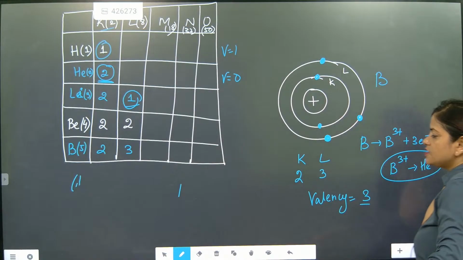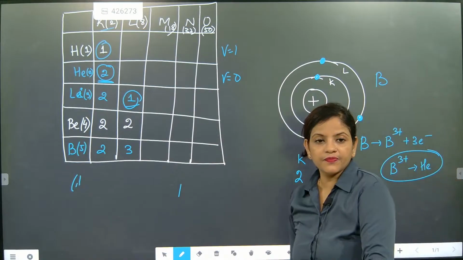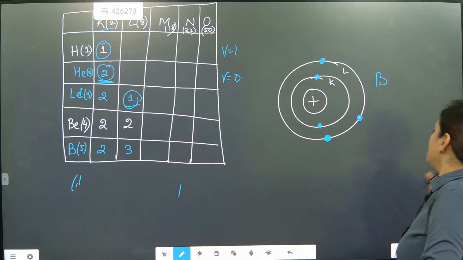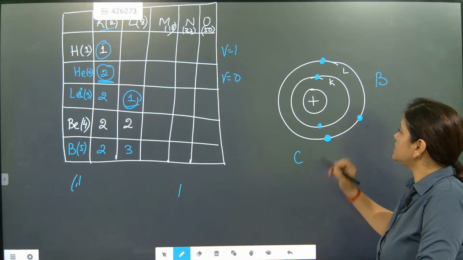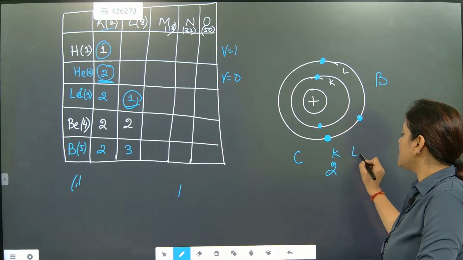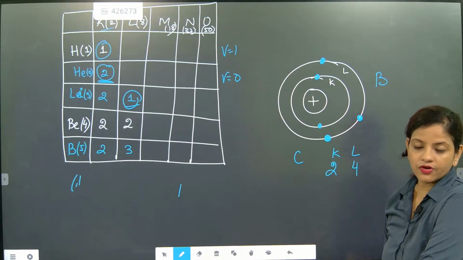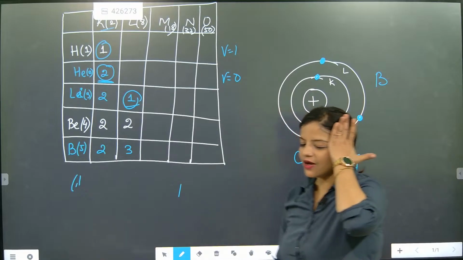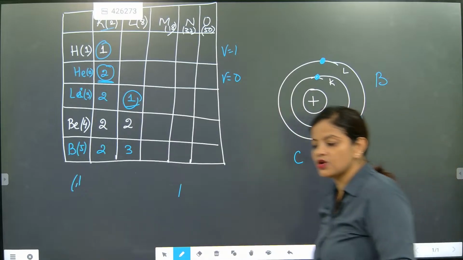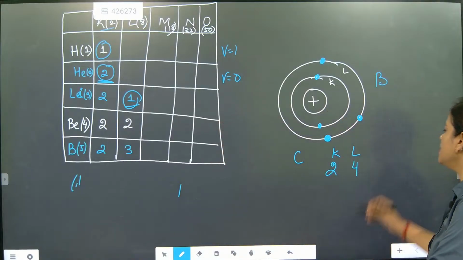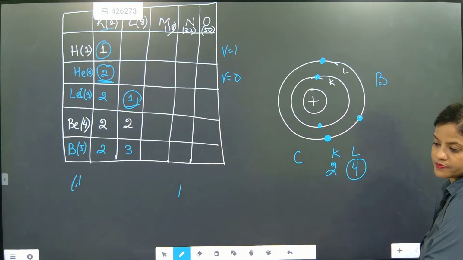Now look here. So this is exactly valency 3. Now comes valency 4. We are going to talk about carbon. For carbon, the K shell has 2 electrons and the L shell has 4 electrons. Understood? Its valency is coming as 4. Remember this one, its valency is 4.